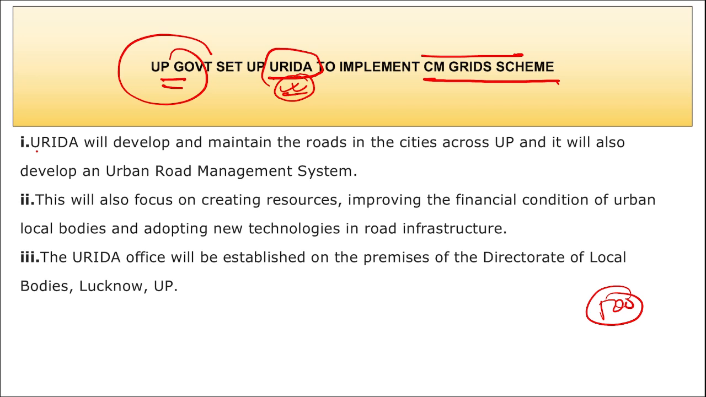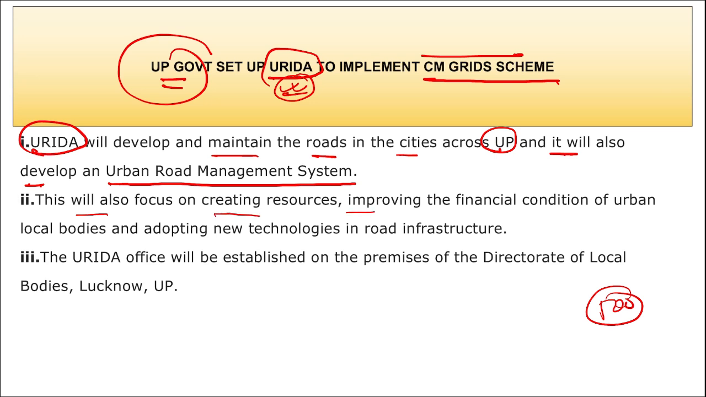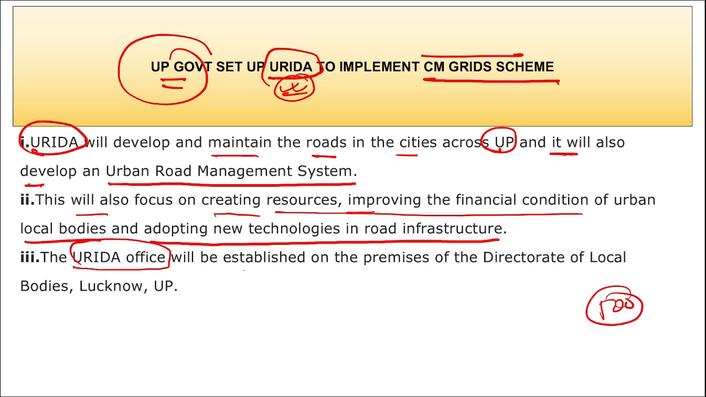Correct. And here remember, UIRDA, they will develop and maintain the roads in the cities across UP, and it will also develop an urban road management system. This will focus on creating resources, improving financial conditions of urban local bodies, and adopting new technologies in the road infrastructure. The UIRDA office will be established on the premises of the Directorate of Local Bodies of Lucknow, UP. Correct. So these are your important current affairs for the day, friends.